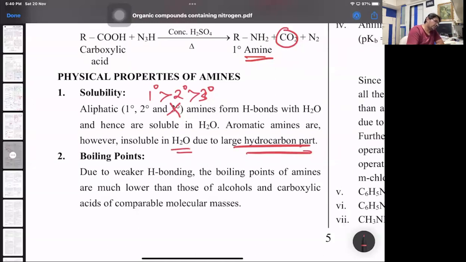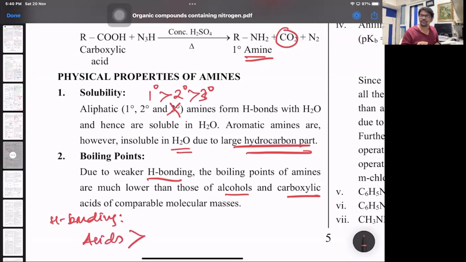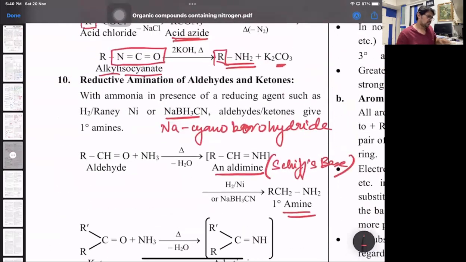Boiling points: hydrogen bonding is weaker in amines as compared to alcohols and carboxylic acids of comparable mass. All right. So remember the order of H bonding if it is asked. Maximum hydrogen bonding is in carboxylic acids. Why? Because of the formation of the ring structure, dimerization. Remember, no? Acetic acid in benzene undergoes dimerization. Then is alcohols. And then I have amines. That's the order, okay, of hydrogen bonding.